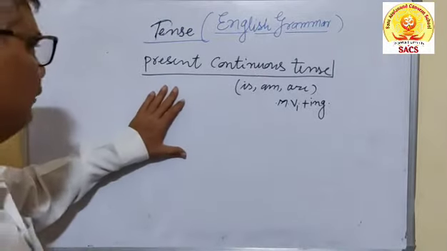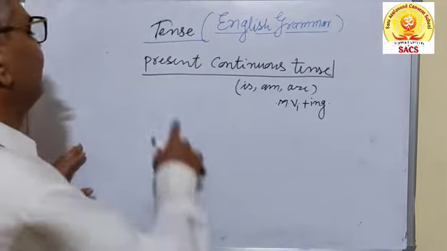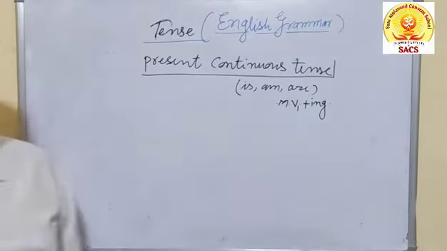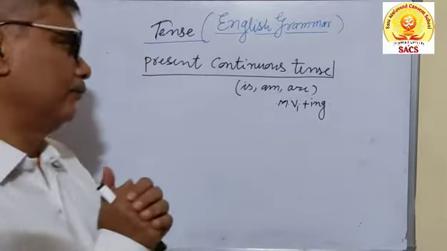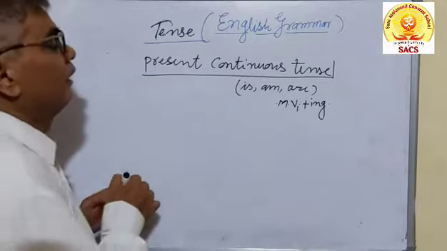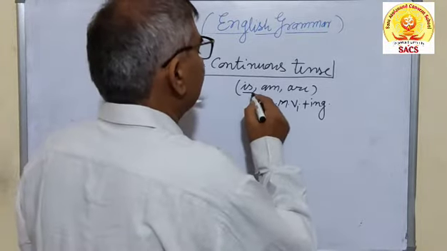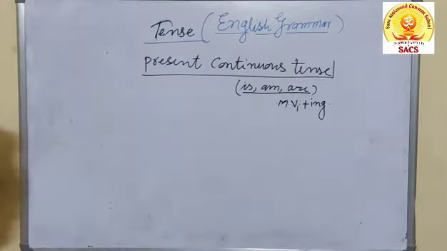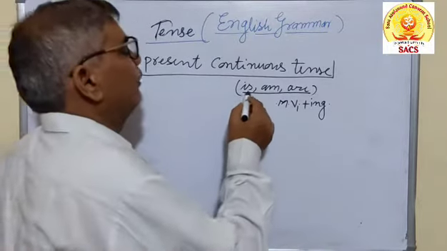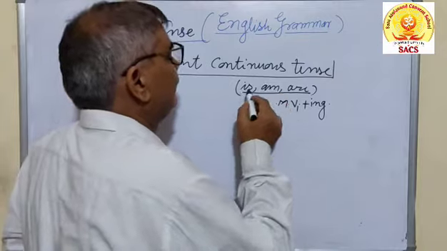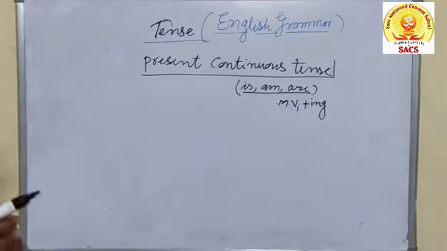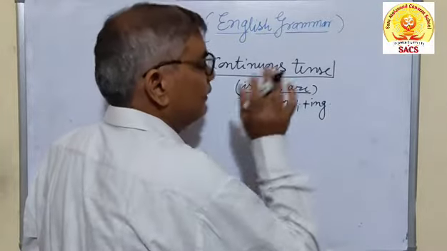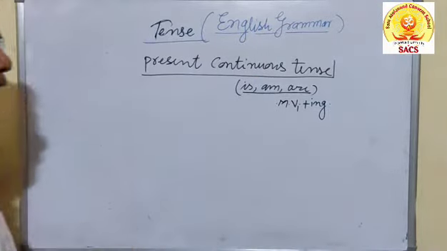Now I will begin the second part of the tense, that is present continuous tense. In present continuous tense, the work is going on in such types of sentences. And before going to the sentence, I would like to tell you how many helping verbs are utilized. There are 3 helping verbs: is, am and are. Is is used only for the singular number. Am is made only for I and are for the plural. It is very easy to understand.